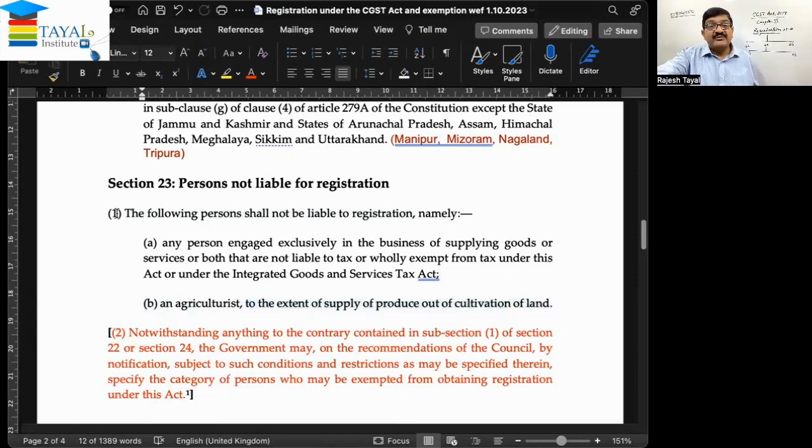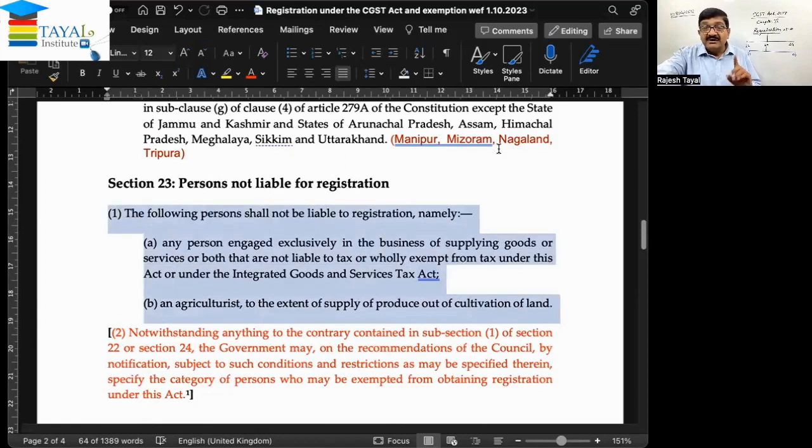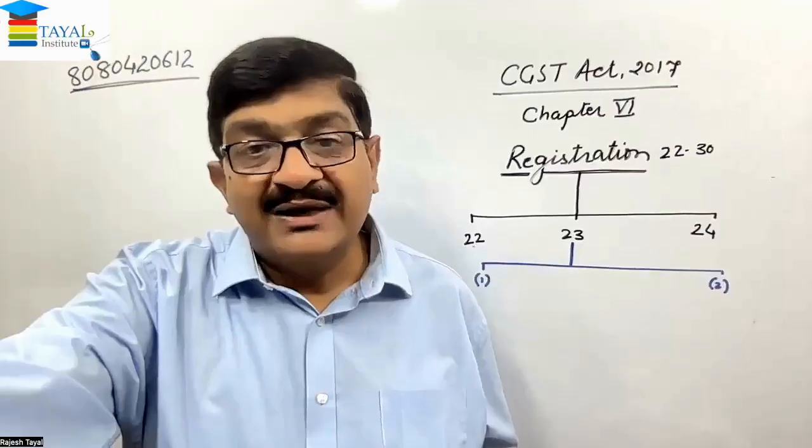Now, this is one part. So who is exempt under subsection 1? Number 1, non-taxable supplies as well as wholly exempted supplies. And in clause B, agriculturist, but only in relation to cultivation from the land.